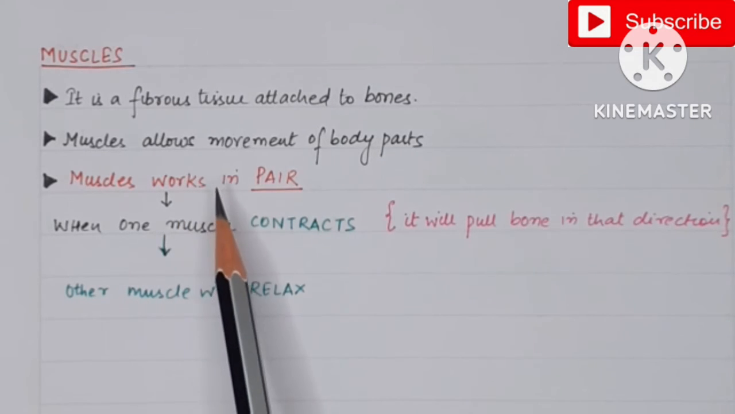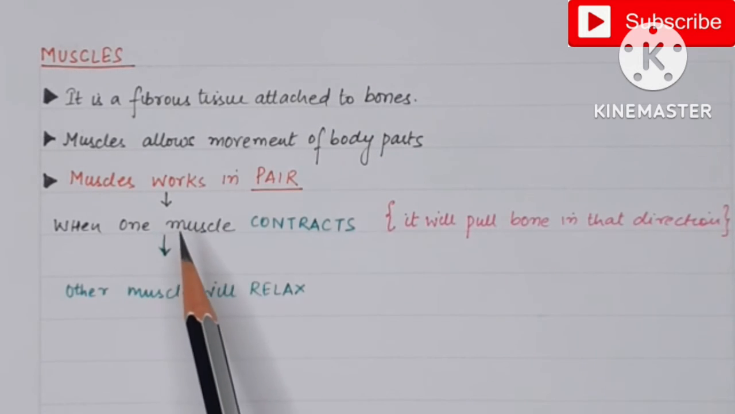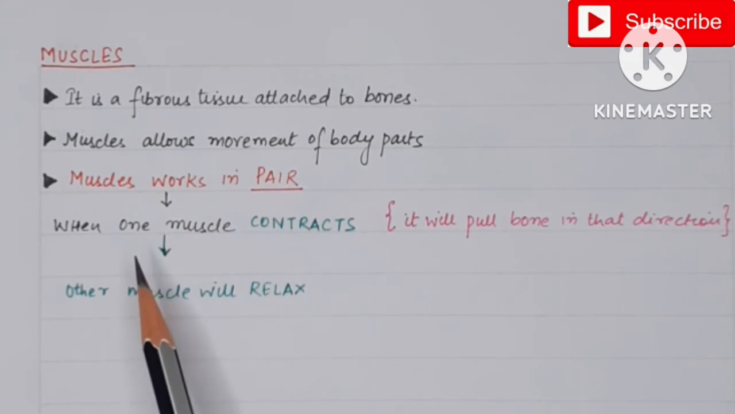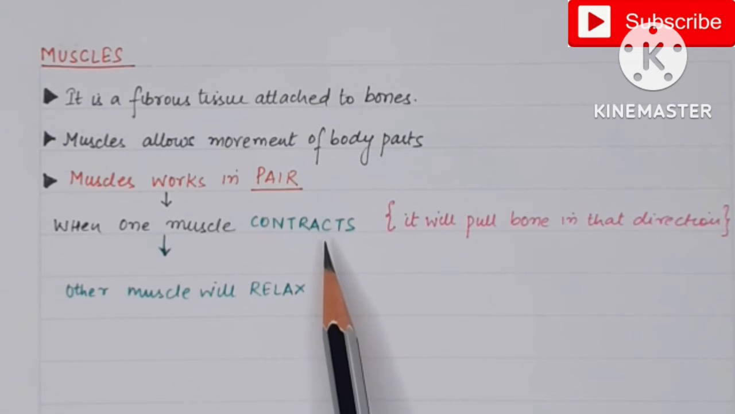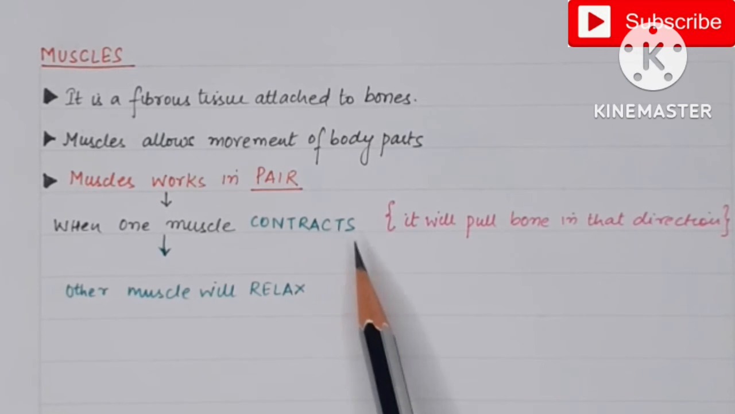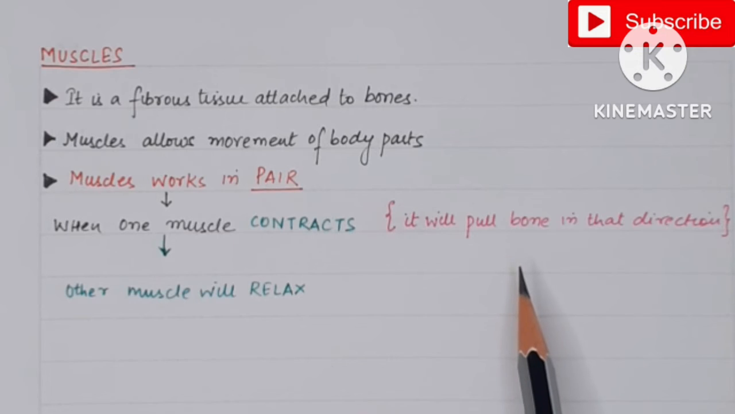Now to move a particular bone, 2 muscles are required, which means muscle works in a pair. When one muscle contracts, the other muscle will relax. Contracts means it shortens and relax means it lengthens in size. So when the muscle contracts, it will pull the bone in that direction.